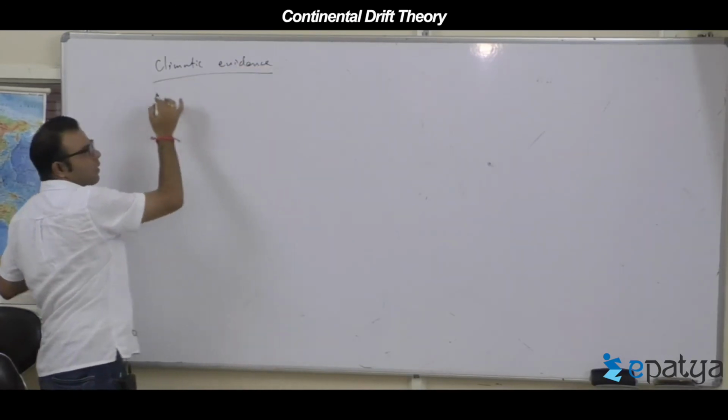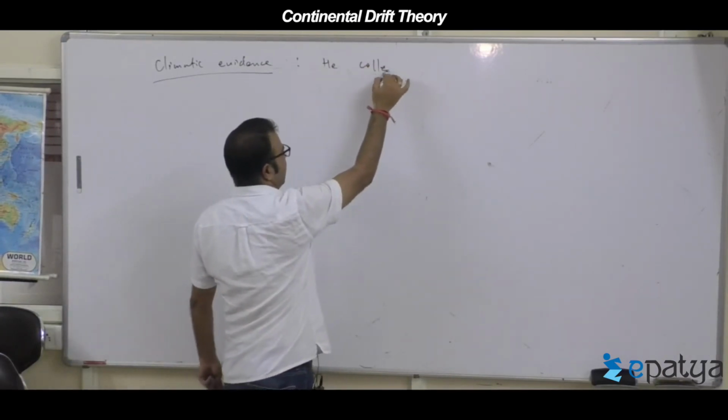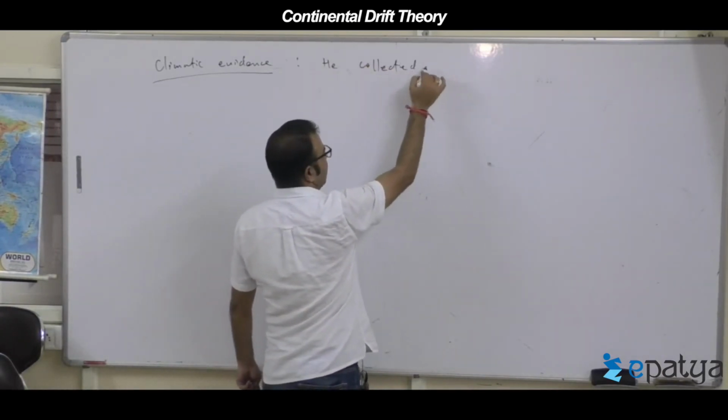So he collected evidences from Gondwana land. He collected glacial evidences.